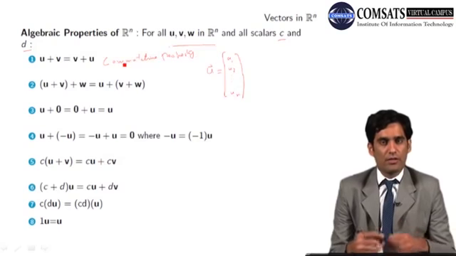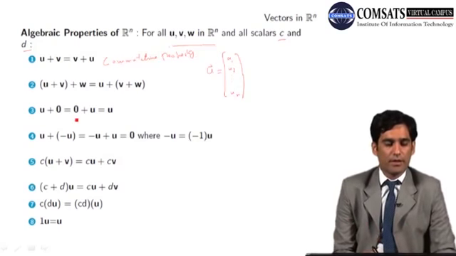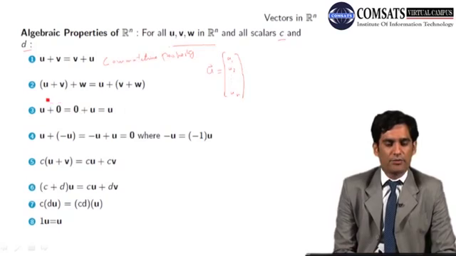That if we change the order whenever we add 2 vectors, the answer is the same. The second property is the associative property. We call it the associative property. We have 3 vectors u, v, and w.